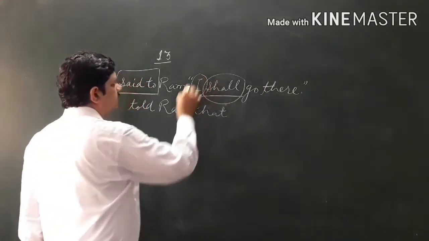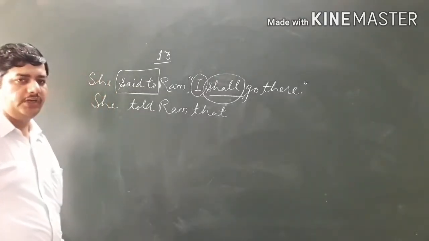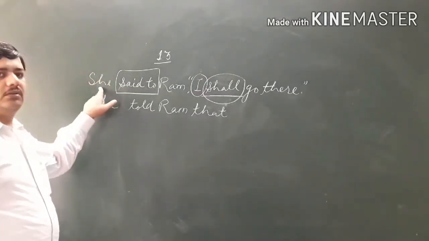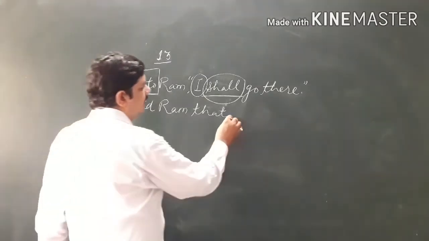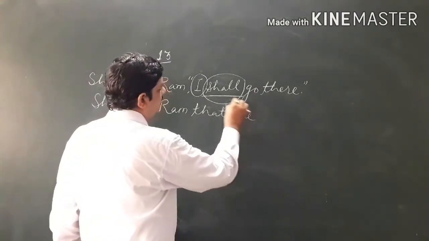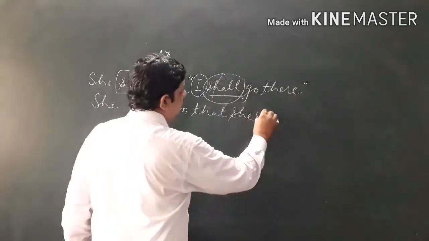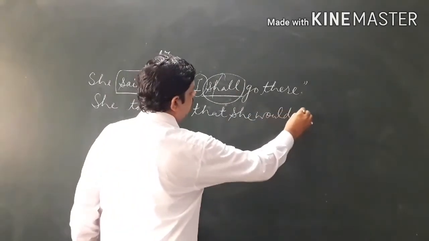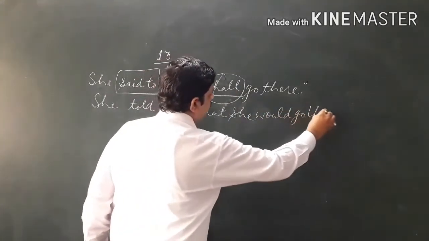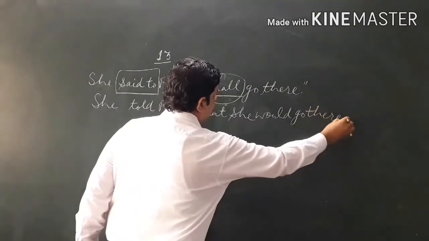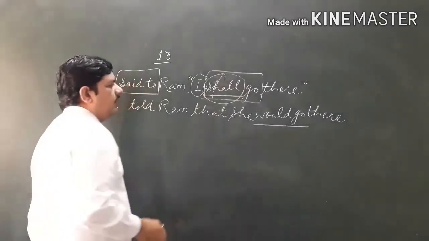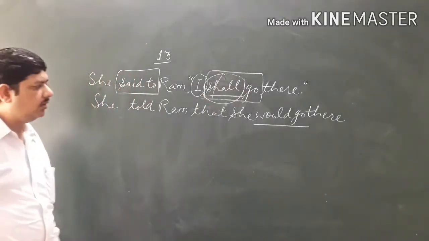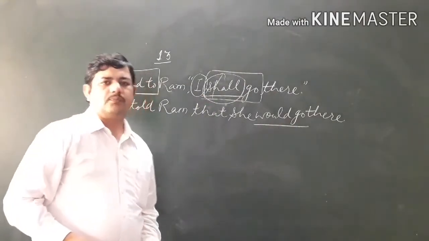Now this is a first person pronoun. We will change it according to the subject. The subject here is third person singular, so it will be there as it is, as she. And now shall will change into would. Then go there. Remember one thing: just after every modal, we use the first form.